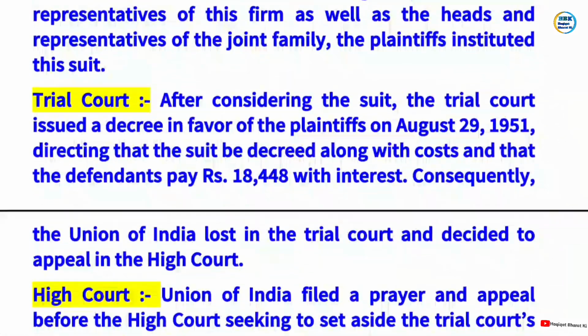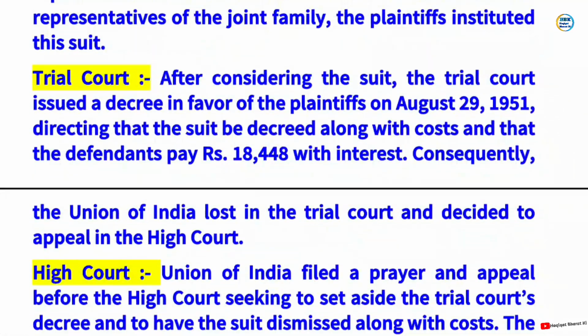Trial court. After considering the suit, the trial court issued a decree in favor of the plaintiffs on August 29, 1951, directing that the suit be decreed along with costs and that the defendants pay rupees 18,448 with interest.